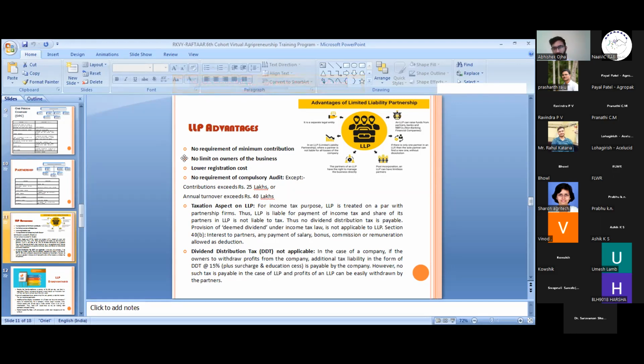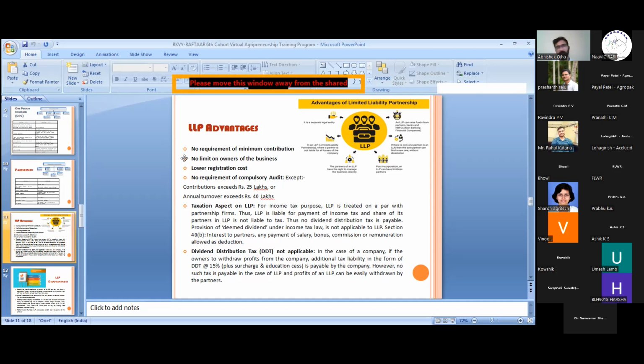It has a limited scope of expansion as compared to companies, but it is a very good initiative if startups are getting registered as an LLP also.